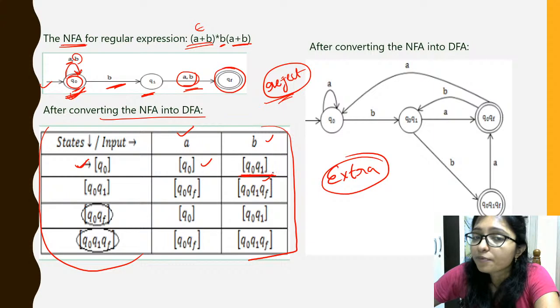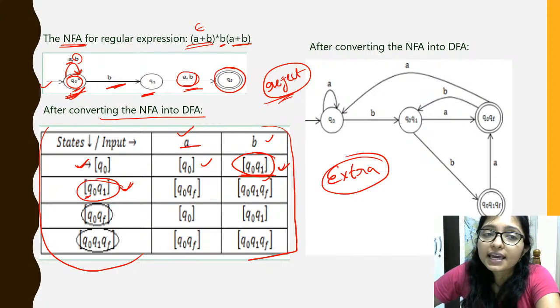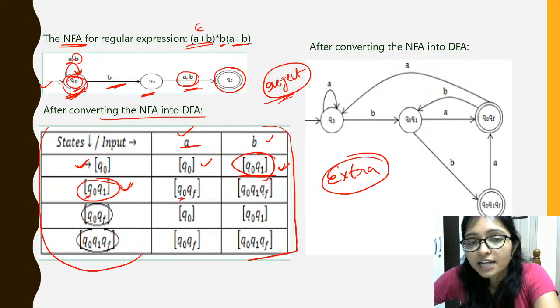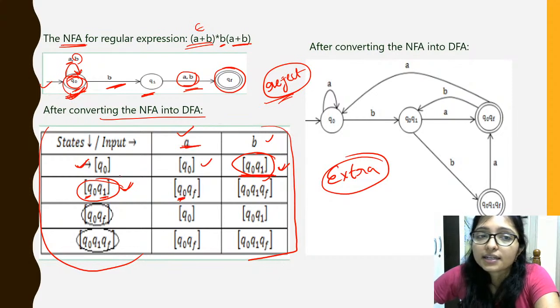After that you have to check what is the new state. This is the new state, that is Q0 Q1. Now from this new state Q0 Q1, again you have to check using A: Q0 using A comes to Q0 only, and using A Q1 comes to QF.